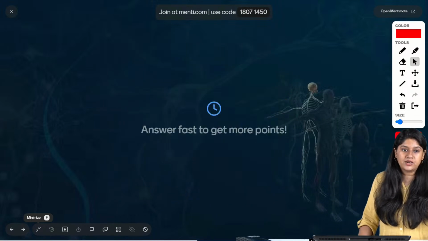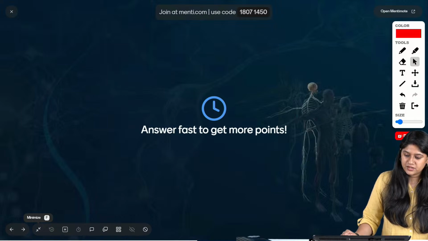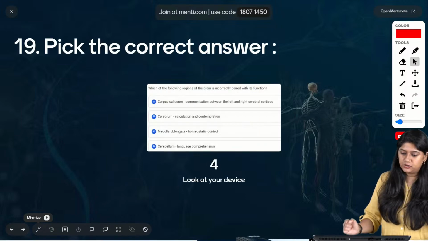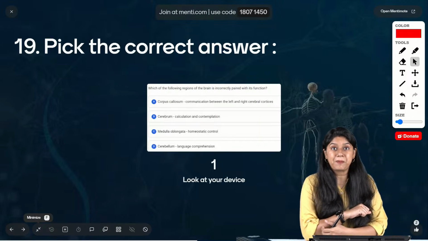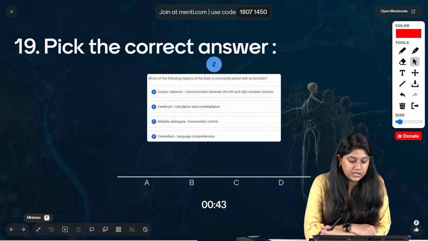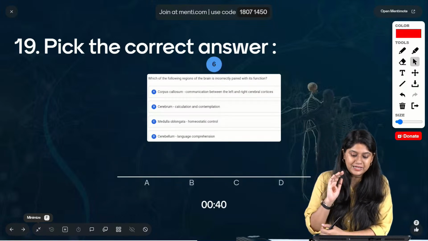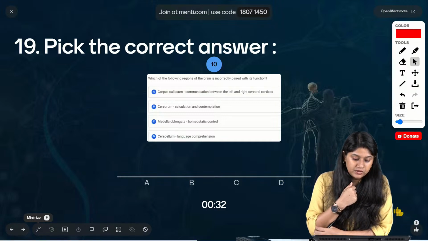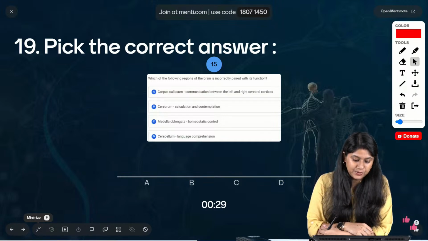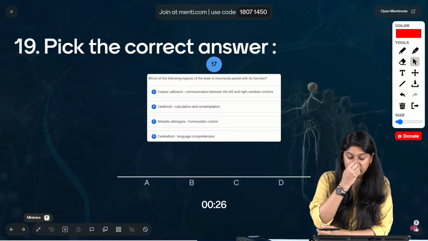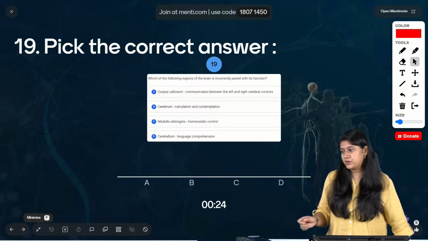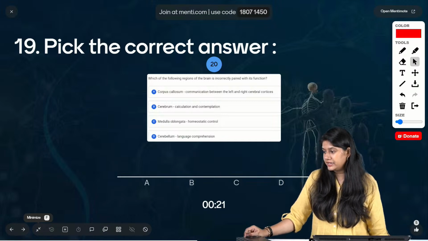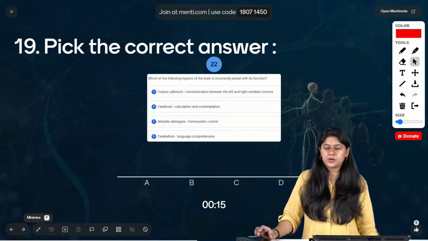That is question number 19, everyone. Which of the following regions of our brain is incorrectly paired with its function? We have the corpus callosum, communication between the right and the left hemisphere cortex. Then we have cerebrum, calculation and comprehension. We have medulla oblongata, homeostasis control, and the cerebellum, language comprehension. Here we are asked which part is incorrectly matched. Again, a very obvious question, right?